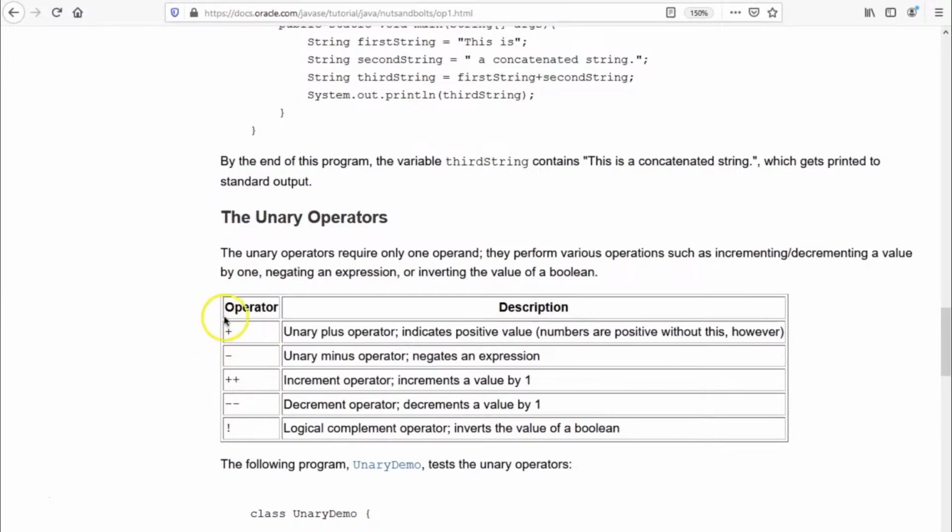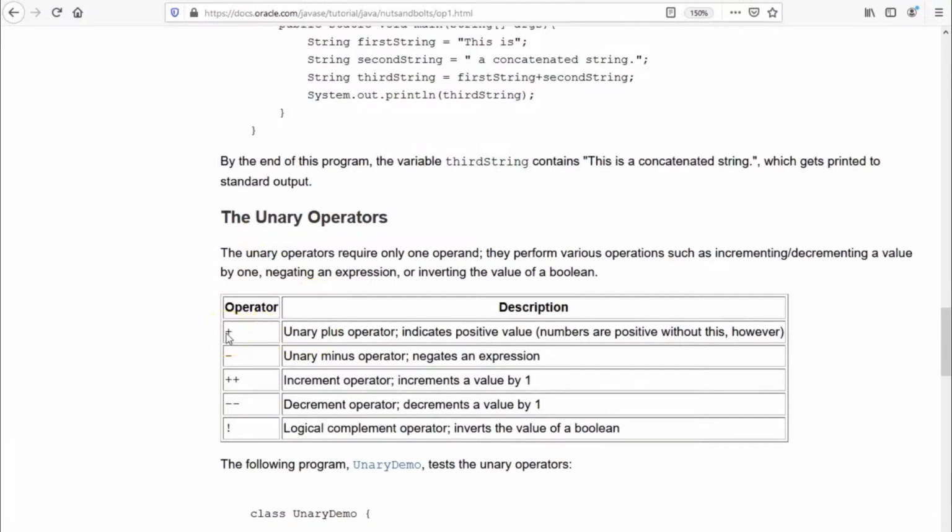You might be wondering that this plus has an addition meaning as well, right? Which we saw in the previous example. Yes, that's correct. But when we use that addition symbol, we use it between two variables. When we talk about unary operators, they are used with a single variable. That is why the name unary, because they require only one operand.